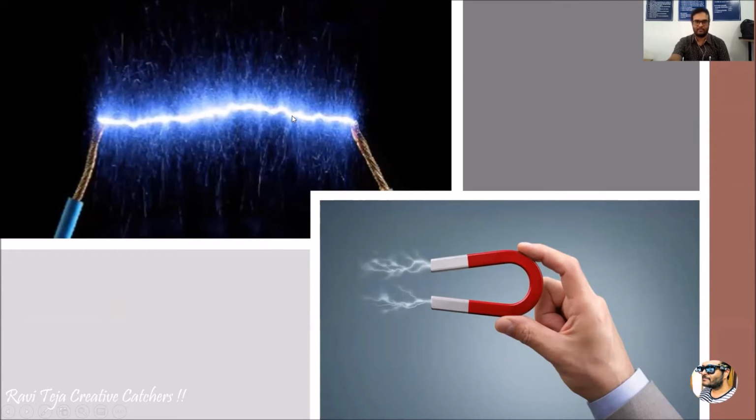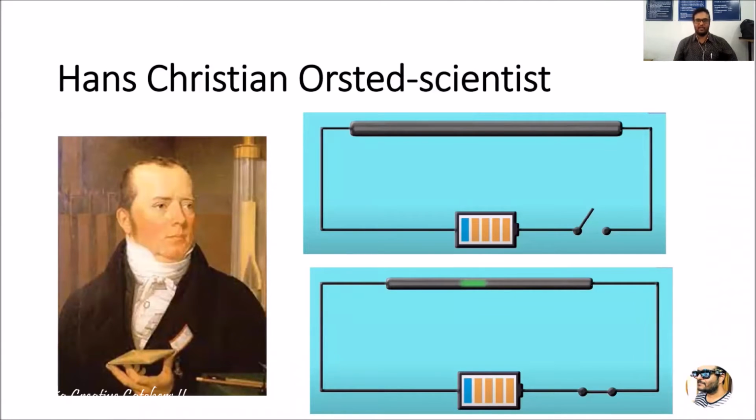Okay. Now, we have a scientist called Hans Christian Ørsted. He discovered one thing. Initially, he took a battery connected to a switch, and this switch is connected to a current carrying conductor.